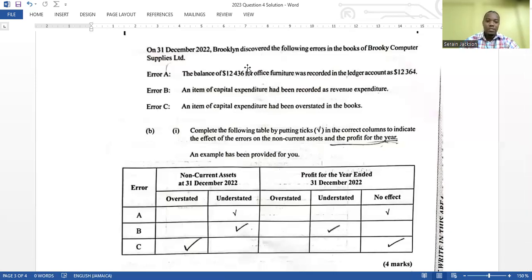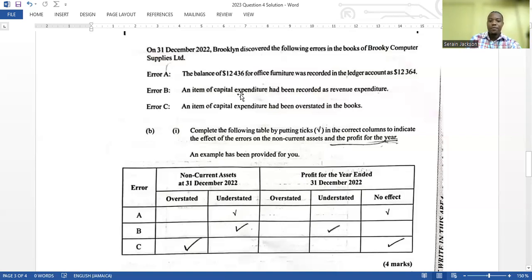Error A, the balance of 12,436 for office furniture was recorded in the ledger as 12,364, and they do it for you, right? So they give us the errors, and they are saying we should complete the table by putting a tick in the correct column to indicate the effect of the errors on non-current assets and profit for the year. And they did the first example for you. So let's look at part B now.